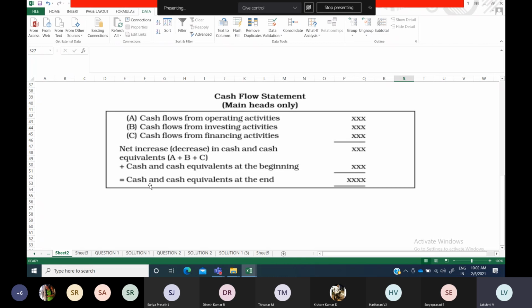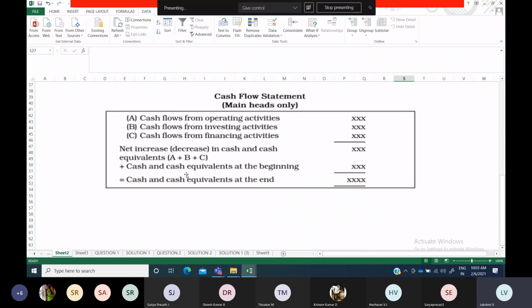So now, cash flows from operating activities, then investing activities and financing activities, everything you will take together, and then you will find out either net increase or decrease. That depends upon your question, how you are working it out, how your question is given. Finally, after arriving at this result, you will have to add the opening balance of cash and bank. As we discussed yesterday, the opening balance of cash and bank will be available in your balance sheet. That amount has to be added over here in order to find out the closing balance of cash and bank.